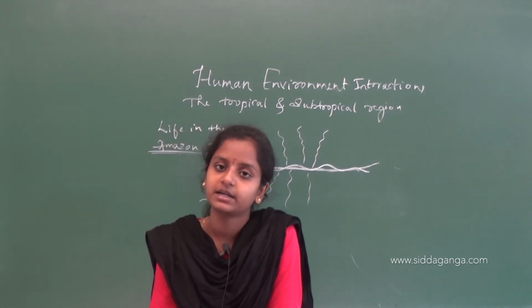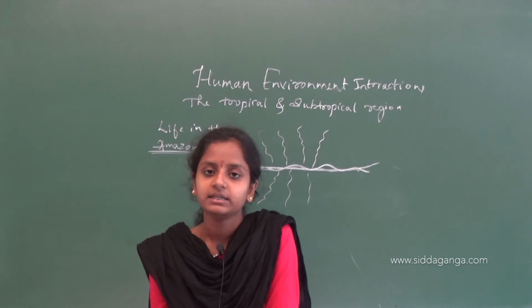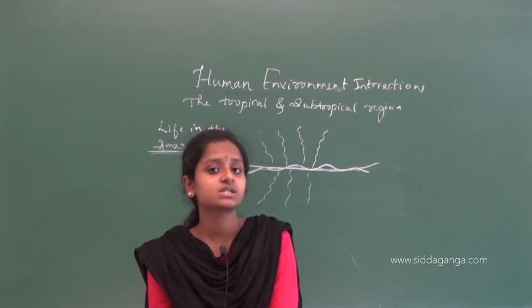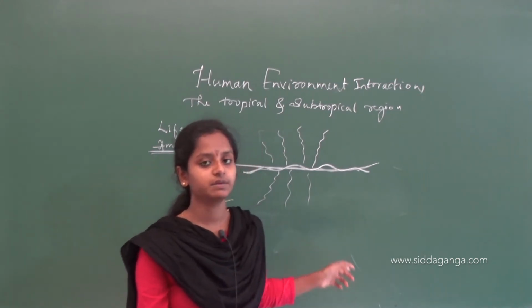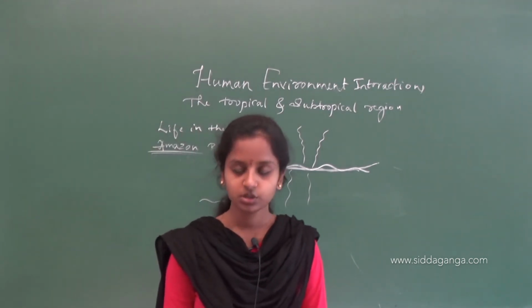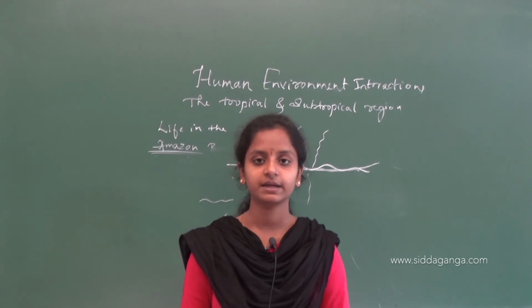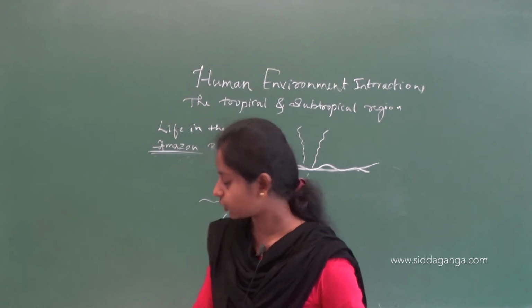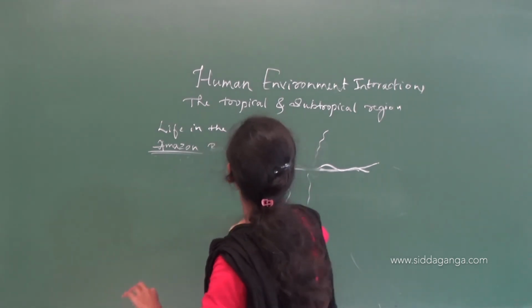So they kept that name for these people, and eventually that river became the Amazon River. So this is the story of the Amazon River. Okay. So now we have seen the life in the Amazon forest. Now we'll see another topic, that is climate.